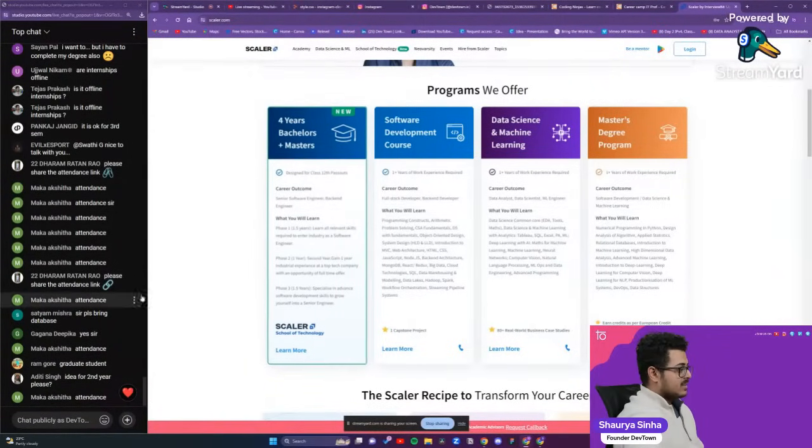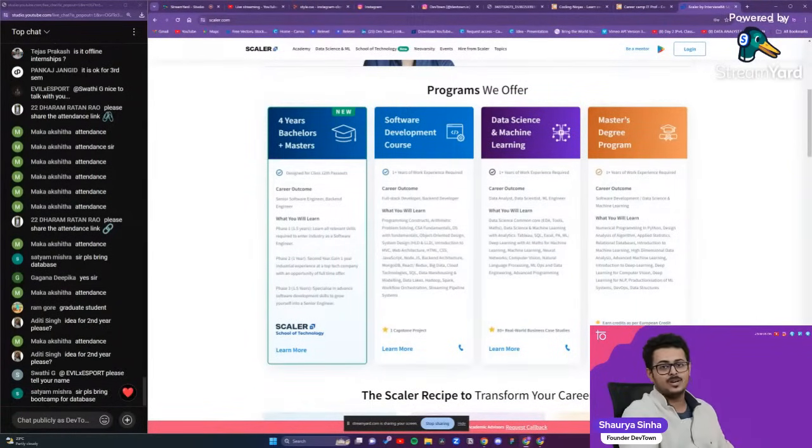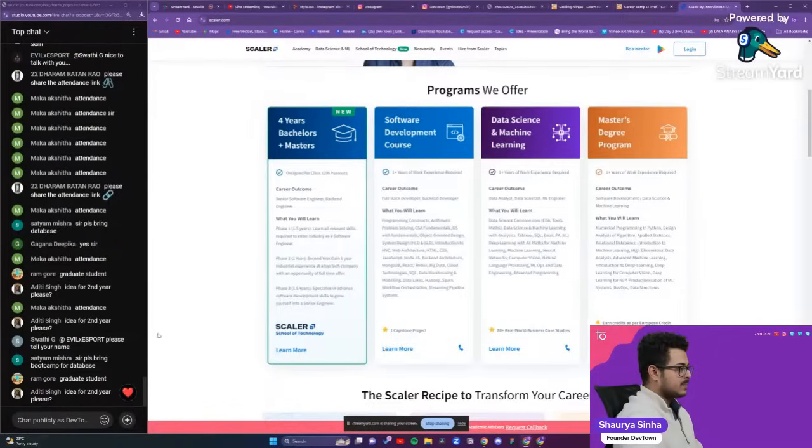Graduate students, we get a lot of graduate students. The oldest student that I've ever taught was a 54-year-old woman. Recent graduates, 3-4 years out, who haven't had a job for the past 3-4 years. If you're choosing full stack development, then that's good. Do not go with data science or cybersecurity. With full stack, you'll be able to get jobs very easily.